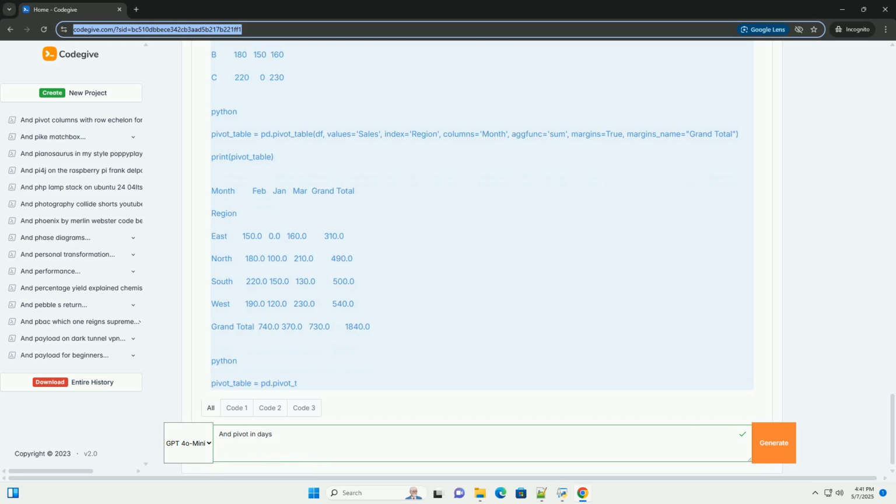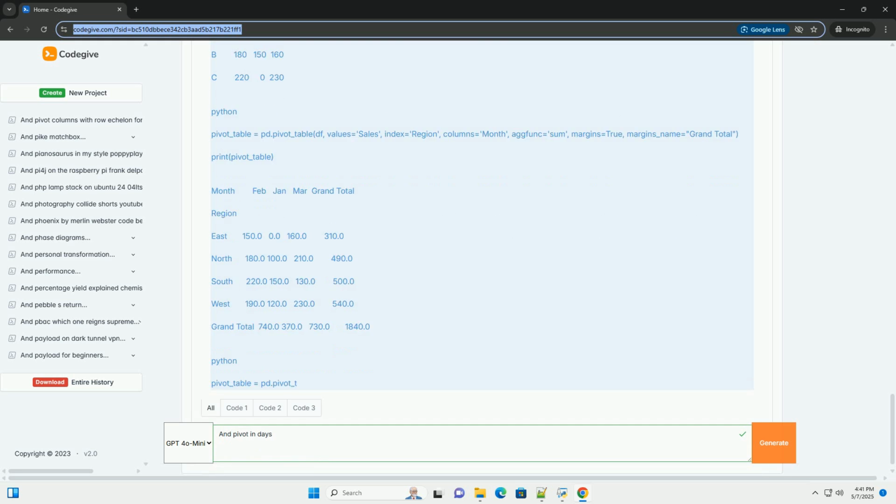index: the column(s) to use as the index rows of the pivot table. columns: the column(s) to use as the columns of the pivot table. aggfunc: the aggregation function to use, for example mean, sum, count, min, max, std, var, or a custom function.